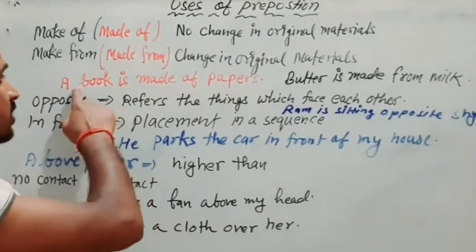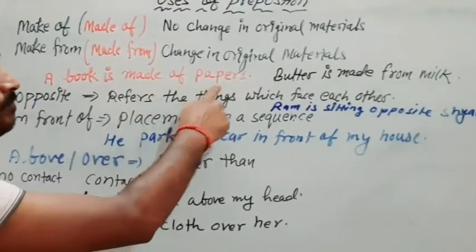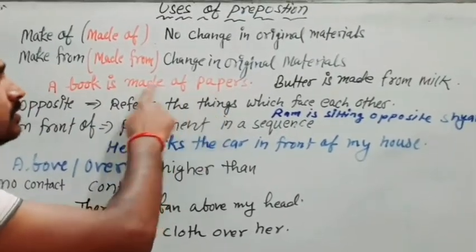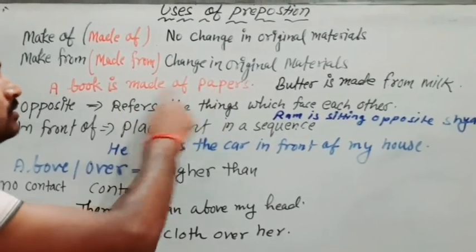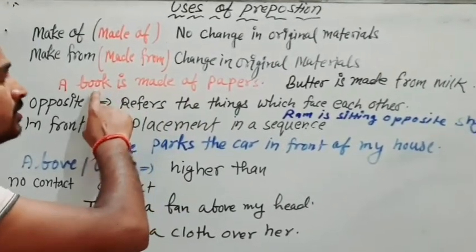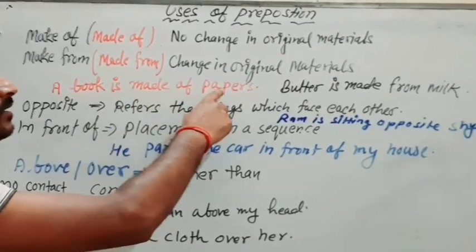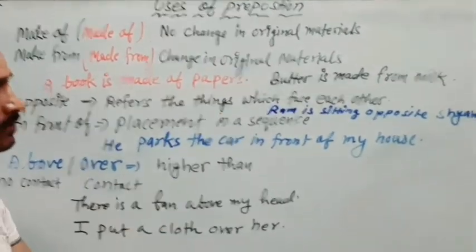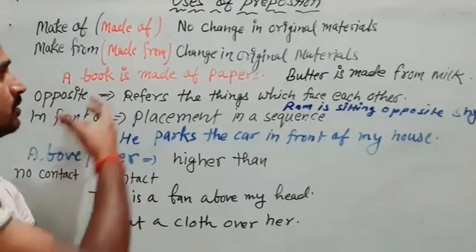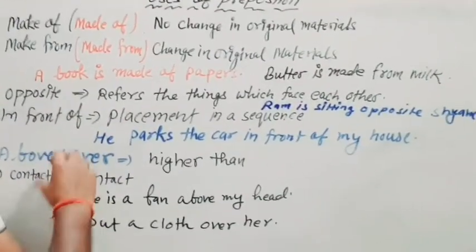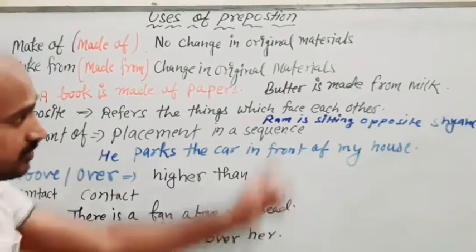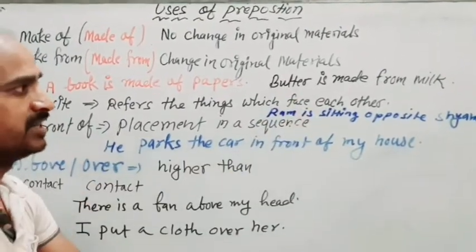Just see, a book is made of papers. We have made of, because here book is something which is made by using papers. Okay, and the book itself is a bulk of papers. Now butter is made from milk.